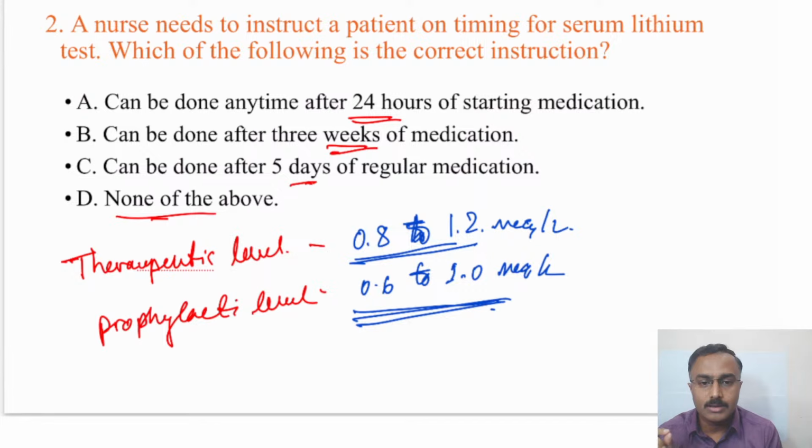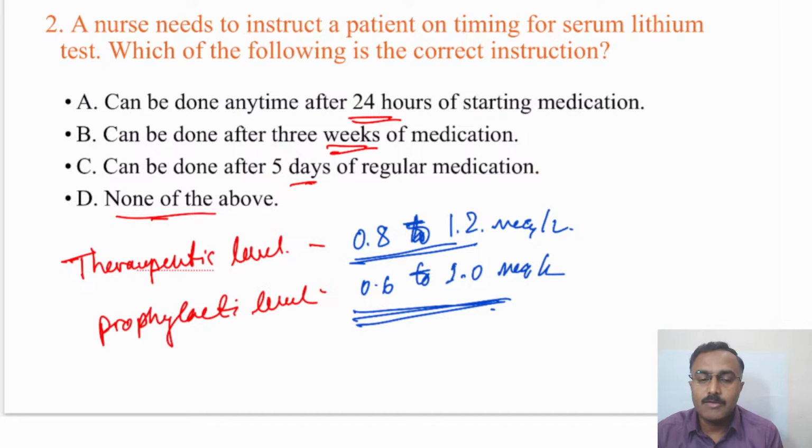Okay, that's what the narrow therapeutic index means. One other thing we have to remember while giving instruction to the patients and the family members, with particular regard to lithium, is that they have to be instructed to have adequate hydration, particularly when it is summer. People tend to have dehydration, so they need to be instructed to have adequate hydration.